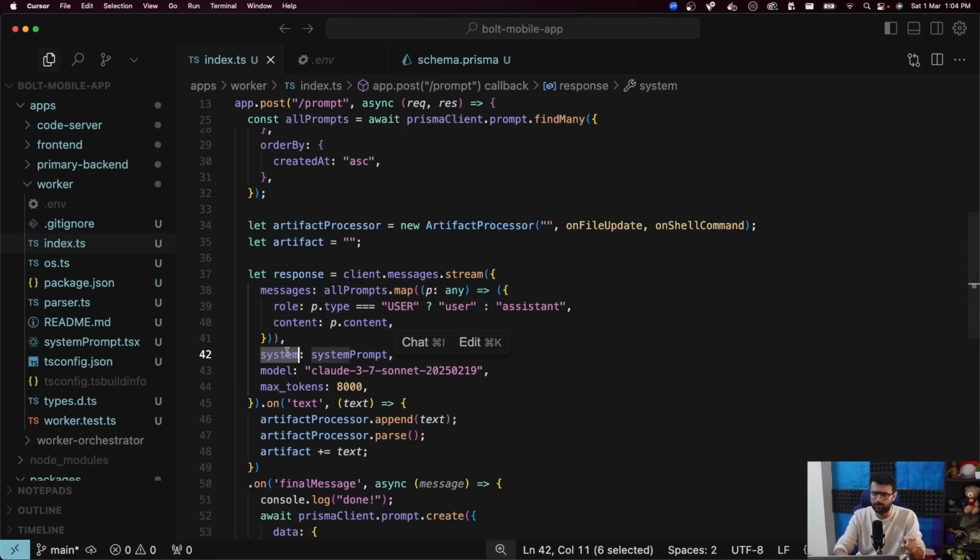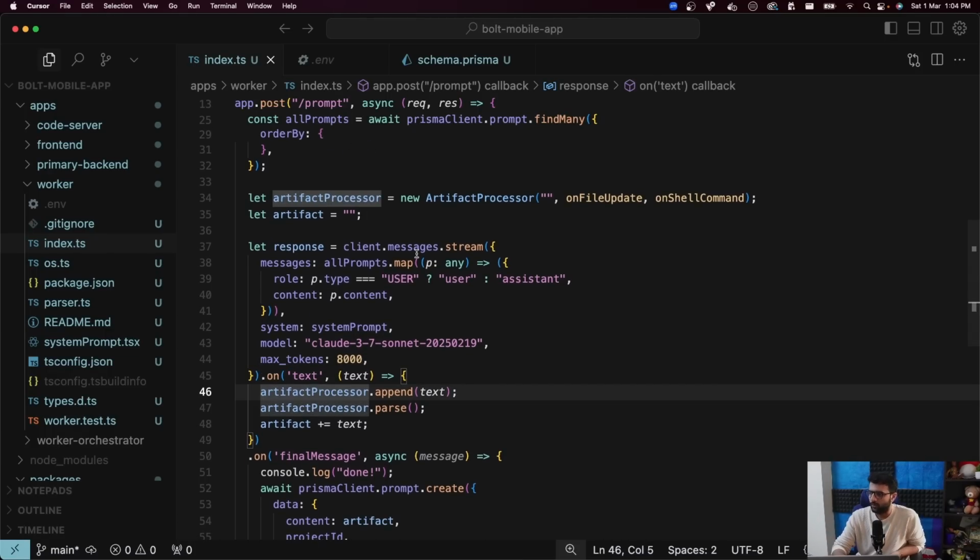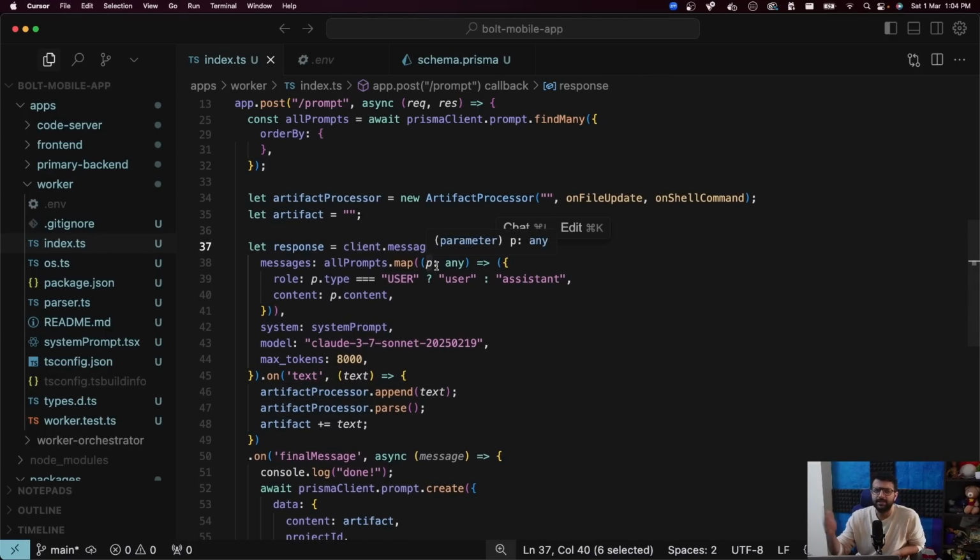System prompt is super important. We're getting to this. What is it? The model I want to use, that's Claude 3.7, and the maximum amount of tokens that I want in the response. Keep this as a very big number because we're writing code, which is a bunch of files, which could be a lot of tokens. So if you restrict this too much, your response will be cut off from time to time. If you make this too big, someone might exploit you and ask the LLM to run infinitely, and it'll run infinitely. You run out of credits. So keep this a reasonable number. 8,000 is good. And now we are using this stream endpoint. There's another endpoint for getting the response in one go. We want to stream the response. As the response keeps coming, I'll start to create the files.